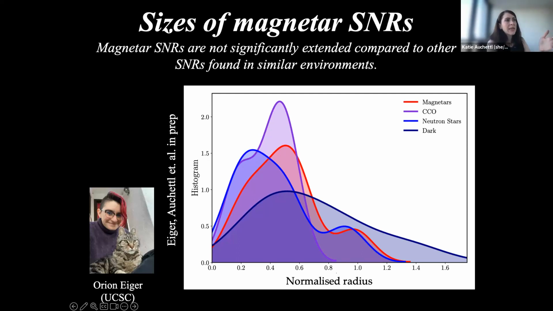The key plot here shows that magnetar remnants are not significantly extended compared to other supernova remnants found in similar environments. So this seems to suggest that they're not much bigger than what we would expect.